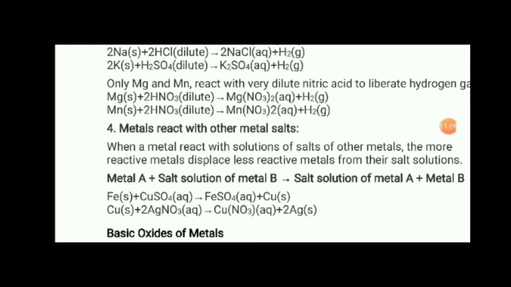More accurately you can understand it with the example. When iron reacts with copper sulfate, it gives iron sulfate plus copper. When copper reacts with silver nitrate, it gives copper nitrate plus silver.